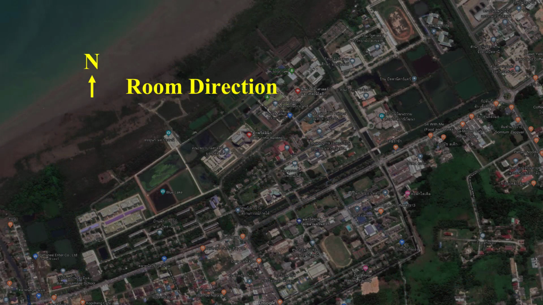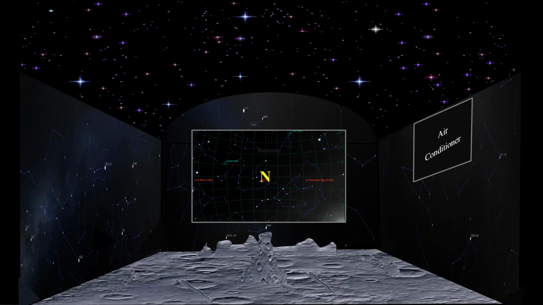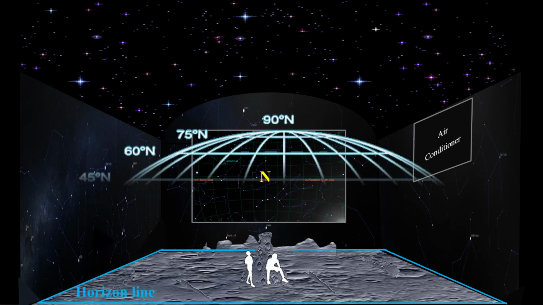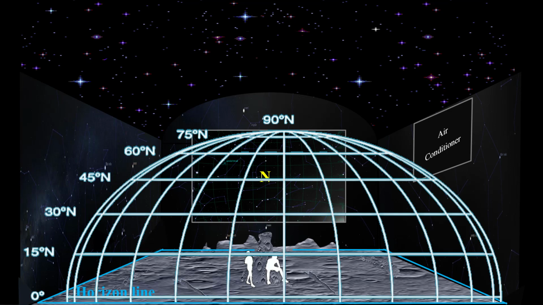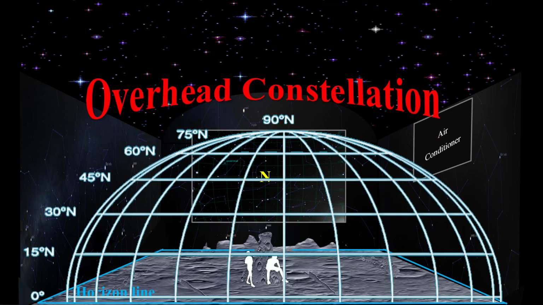This is the preclinic building that will be used to create the room, and the north direction indicated aligns with the LED screen in the room. Normally, when observing the stars, we stand above the horizon, and the celestial sphere forms a dome overhead. The point directly above us, at a 90-degree angle with the Earth's surface, is called the zenith. We can only see stars positioned above the horizon line, which we call the overhead constellations.